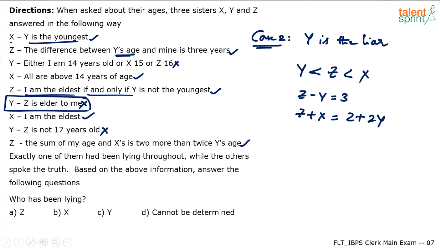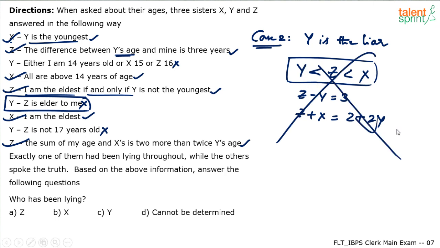Why? Because y is the liar. The person y is the liar here. So if he is the liar, he said z is elder to me. This should be incorrect. But actually, this is coming out to be correct, right? Z is elder than y. You see, that's where it is going wrong. I have got the sequence. We have got the sequence of y, z and x based on the data given by x and z, because these guys are saying the truth. Right? Based on this data only, we have got the sequence. But this sequence is also satisfying what y had told us, that z is elder to me. Right? It should not satisfy this, because y is the liar. That's why this is wrong. This conclusion is wrong. Y is liar is wrong.